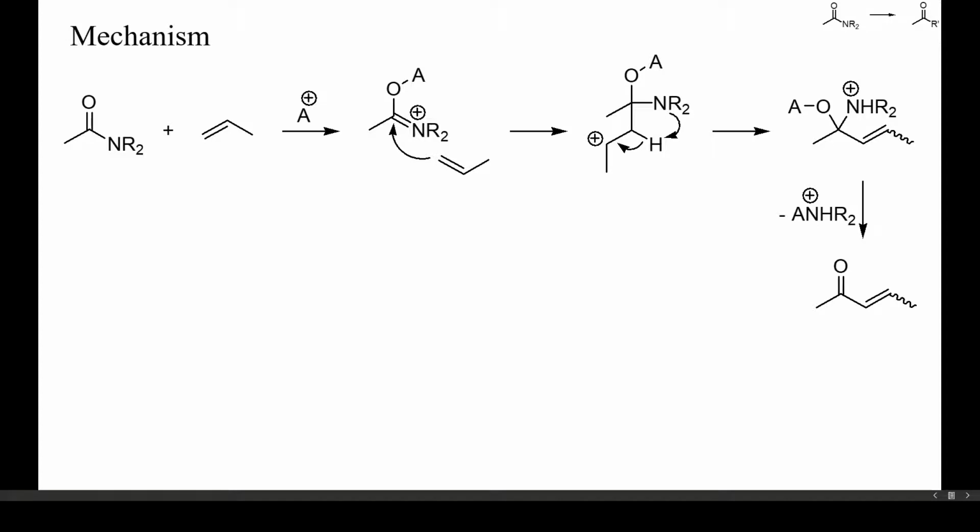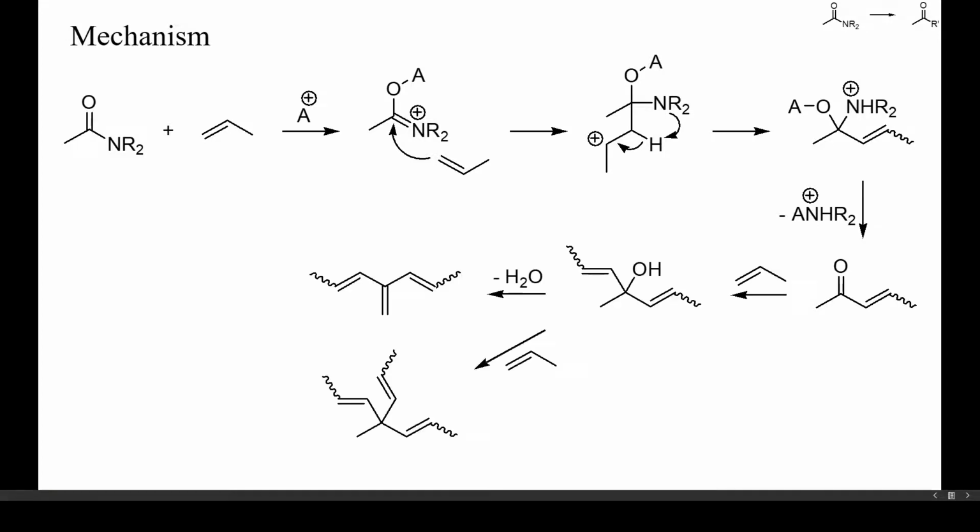Formation of the new carbon-carbon bond from the activated amide and propene yields a hemiaminal. This intermediate will always be cationic because amino groups in hemiaminals are only slightly less basic than tertiary amines. Elimination of the ammonium salt then yields the ketone. Unfortunately, ketones will also be activated by many acids and can react with the nucleophile to yield a tertiary alcohol. This alcohol may even react a third time with the nucleophile or undergo elimination. So, one critical issue of these reactions is how to stop them at the right time.